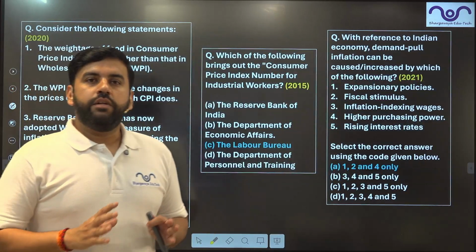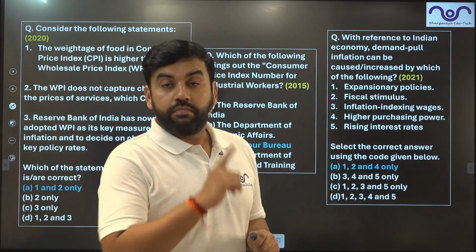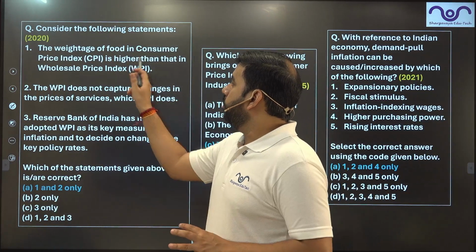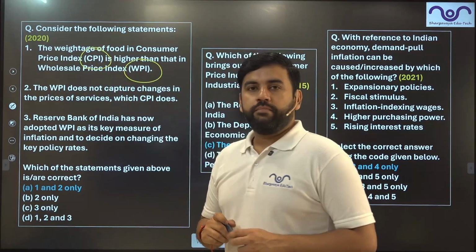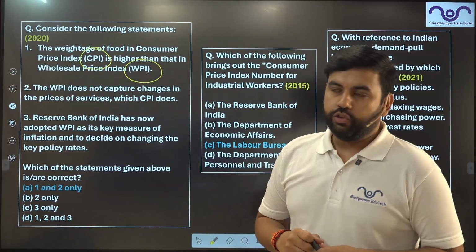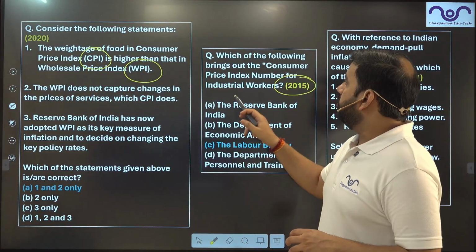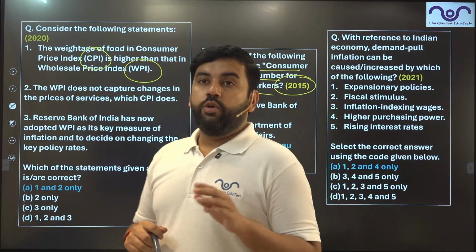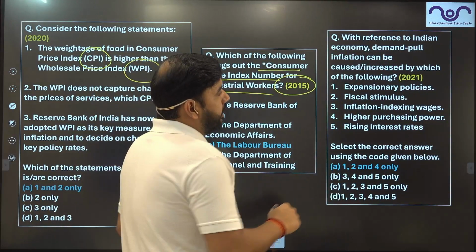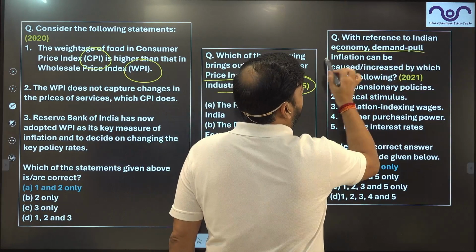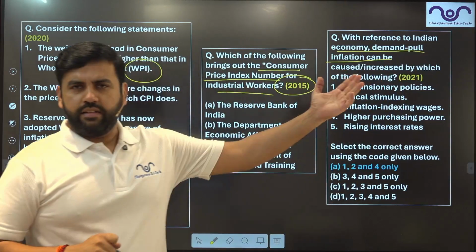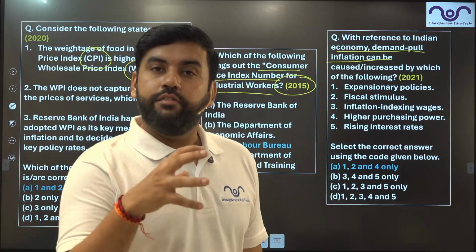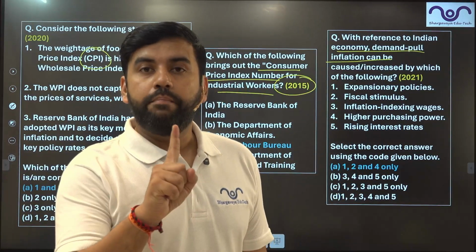Now, is inflation important for your UPSC examination? These questions prove that. Look at these questions. In 2020, a question was asked on WPI and CPI, two indices that measure inflation. In 2015, they asked a question on the consumer price index for industrial workers. In 2021, they asked a question on demand pull inflation. There are many others, 6-7 other questions, but I am just giving you the highlights of how important inflation is for the UPSC prelim examination.